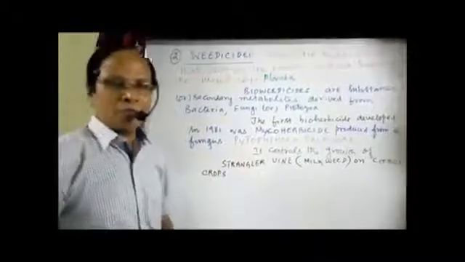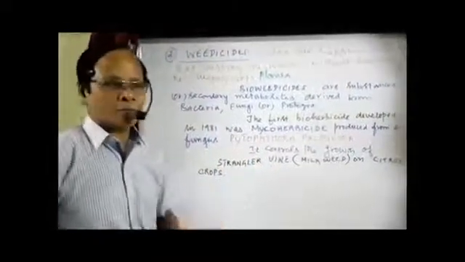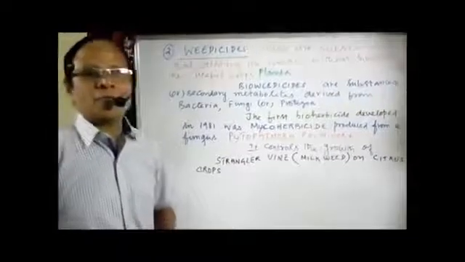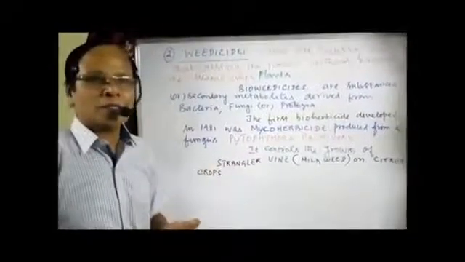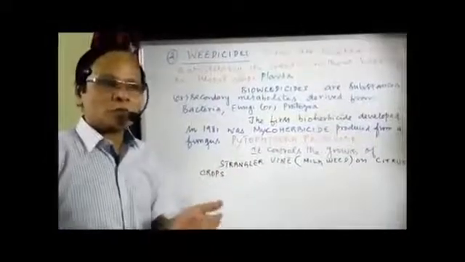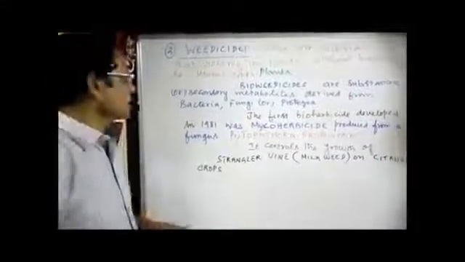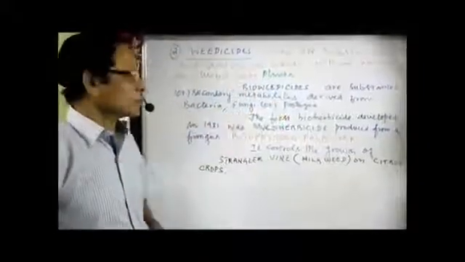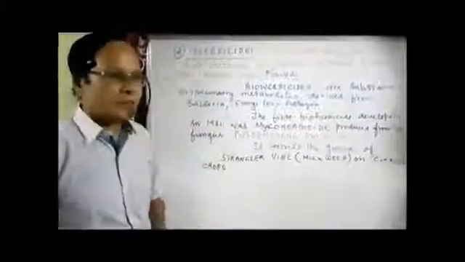We can have primary metabolites and secondary metabolites, which are products of metabolism. Primary metabolites are useful to the possessor, the one which produces them. For example, a hormone is a primary metabolite. If you are taking antibiotics, it is a secondary metabolite. It is not useful to the producer but useful to others. That is called a secondary metabolite. So bioweedicides are substances or secondary metabolites derived from bacteria, fungi or protozoa.